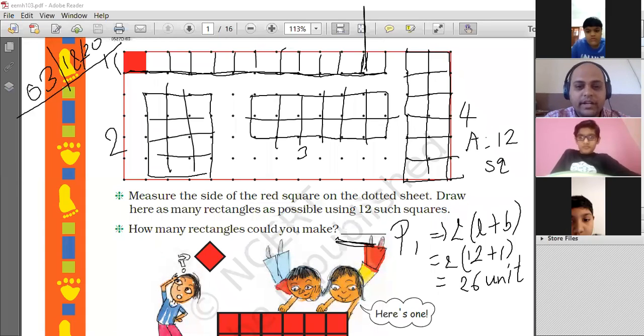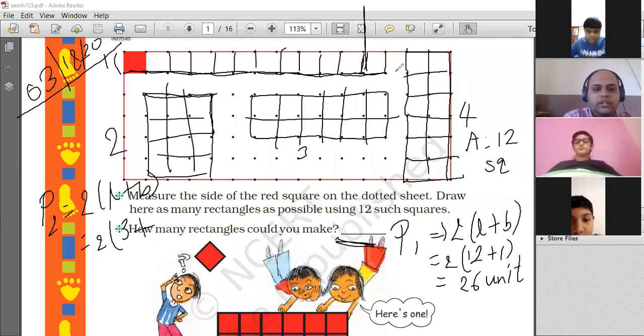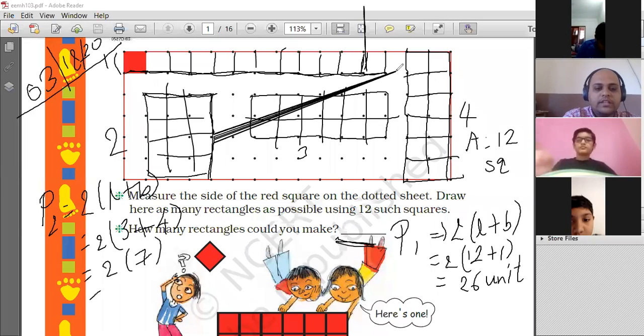All the rectangles' perimeter is 26 units. Let's see, what is the perimeter of 2? Perimeter of 2 is 2 times (length plus width). What is the length? 1, 2, and 3. And what is the width? 1, 2, 3, 4. So 3 plus 4 is 7. 7 twos are 14 units.